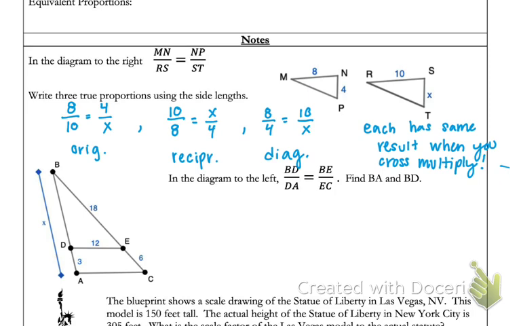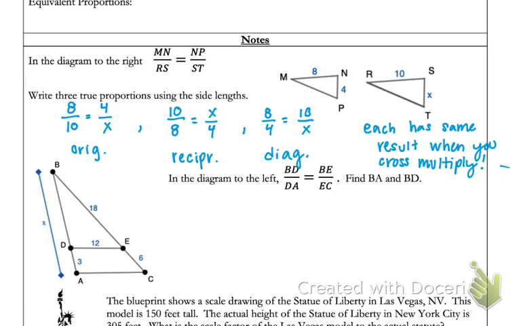On to our next problem. In the diagram to the left, BD over DA is equal to BE over EC, and we want to find BA and BD. So if we want to use the proportion already given, we need to look at our diagram. The issue we have right now is that we don't have a length assigned to BD. We know B to A is x, D to A is 3.